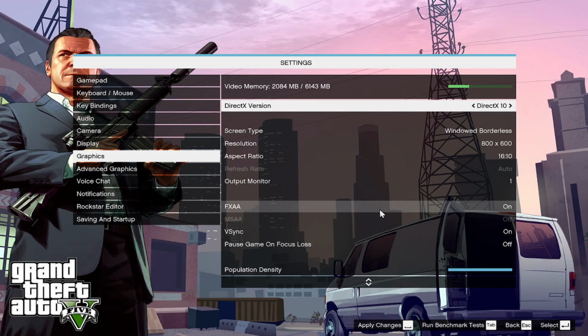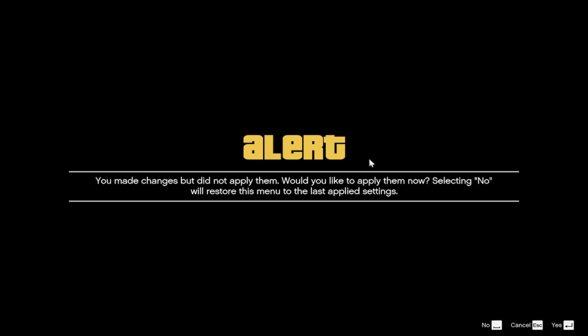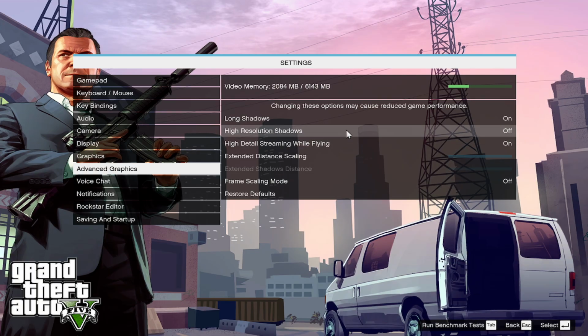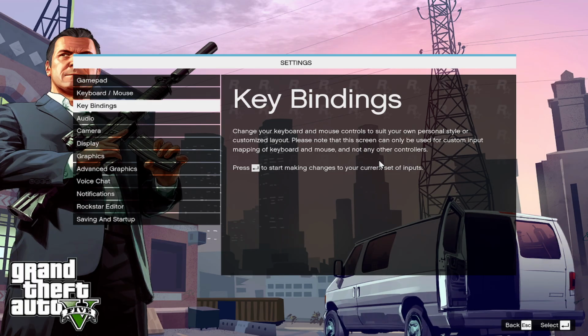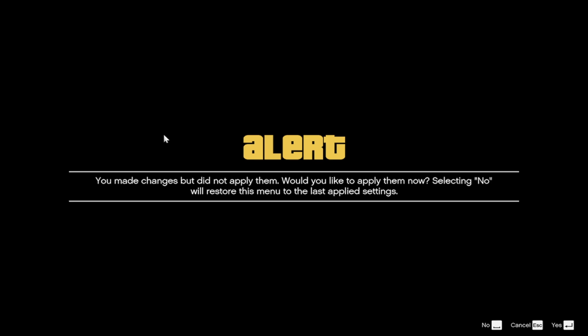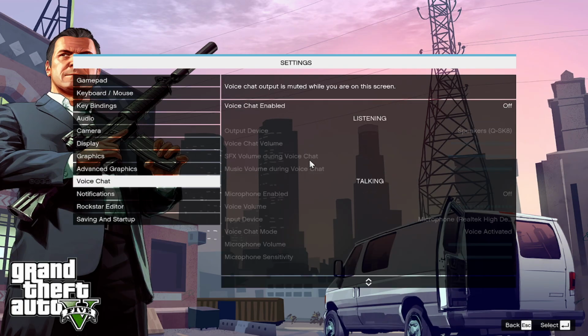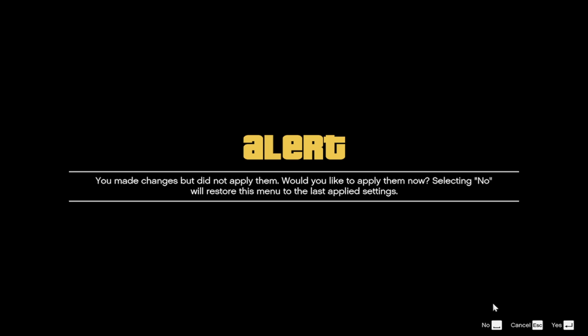You see the FXAA is on. I'm going to go to the advanced graphics. No, I didn't change anything. That's all. You can see some of this is actually the high resolution shadows obviously off, but the extended streaming while flying is on now. Extended distance scaling, I didn't mess around with that. Why did you do that? No, I didn't change anything. What the heck?